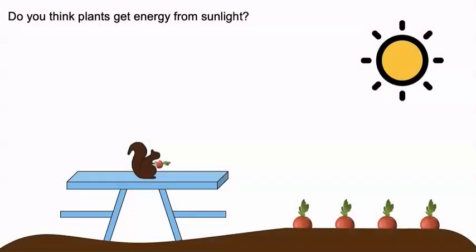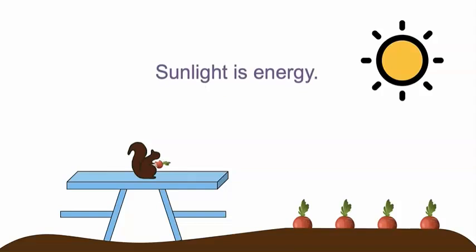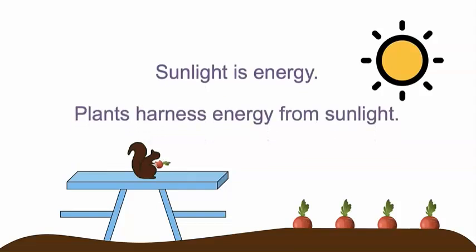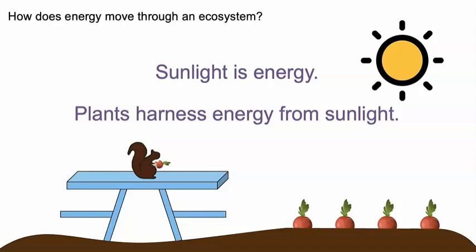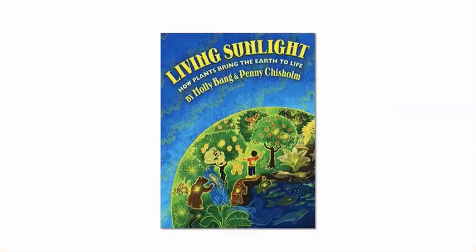Let's use what we have learned to make some claims. First, sunlight is energy, and plants harness energy from sunlight. These seem like great claims, but we need evidence to back them up. Today, we will look for evidence as we explore the question, how does energy move through an ecosystem? To help us learn more, we will read a book titled Living Sunlight, How Plants Bring the Earth to Life by Molly Bang and Penny Chisholm. As we read, listen for evidence to support our claims that sunlight is energy and that plants harness energy from sunlight.